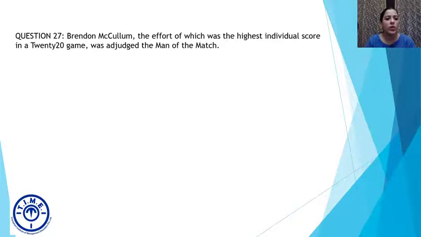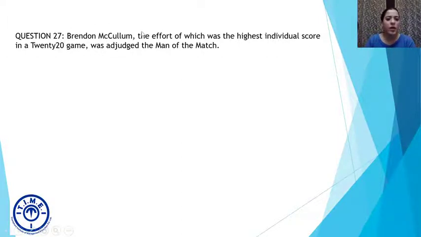Now we are doing question 27. Brendan McCullum, the effort of which was the highest individual score in a 2020 game, was adjudged the man of the match. The meaning of adjudged is what's judged to be. So a panel of judges or a judge decided or gave a verdict, so that is adjudged. Fine. What do you think the error is? So Brendan McCullum seems like a person, right?